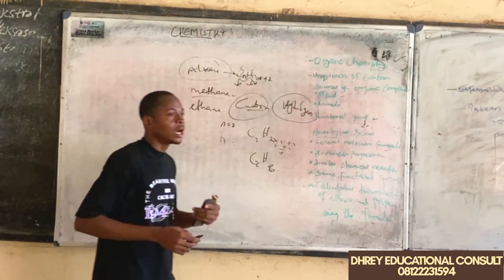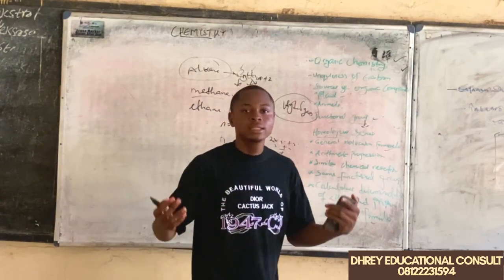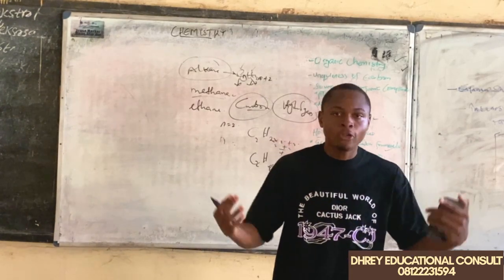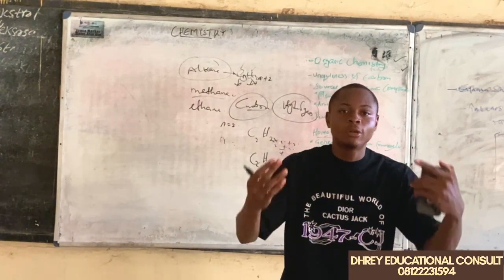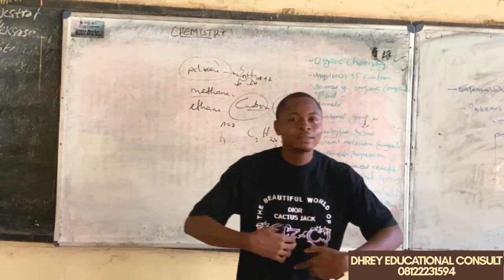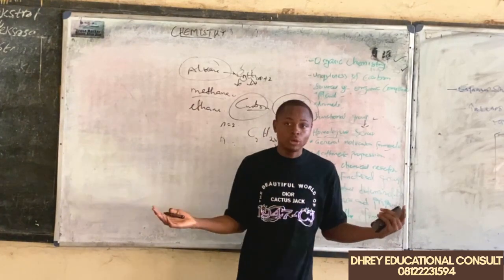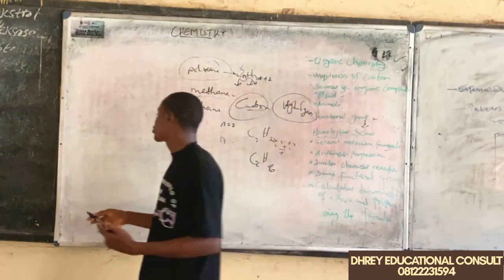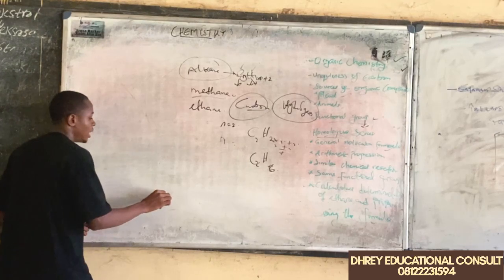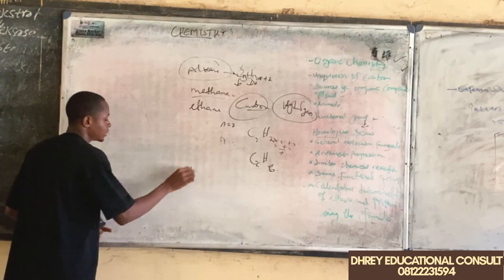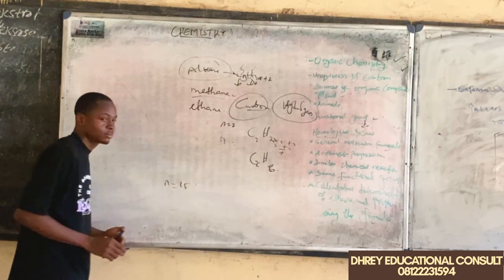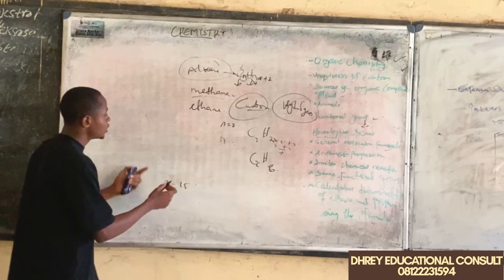So using this formula, we can derive the molecular formula for as many members as we want. So let's say n equals 15. So what are we going to have?